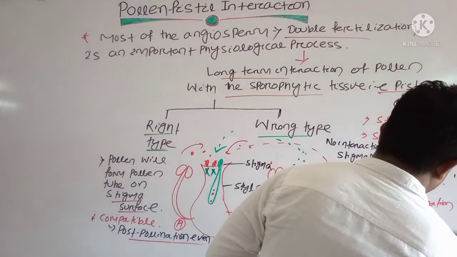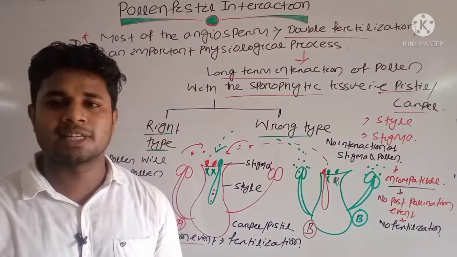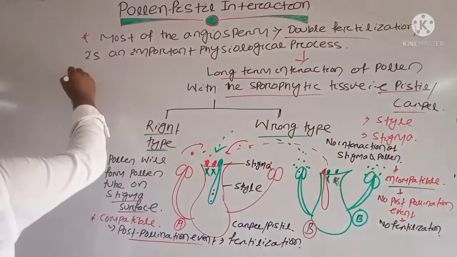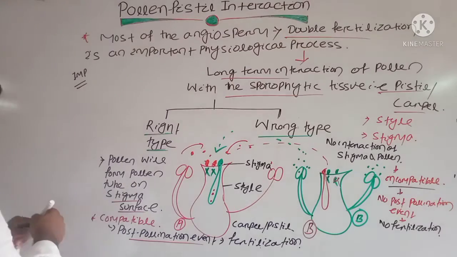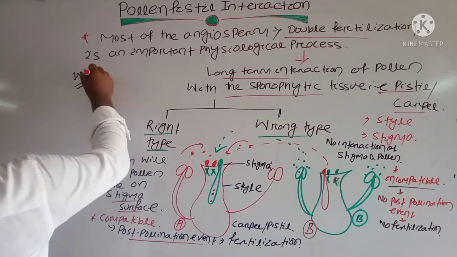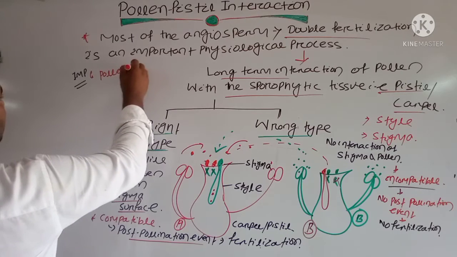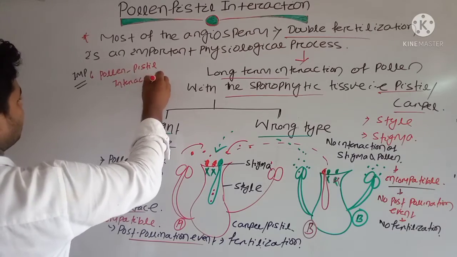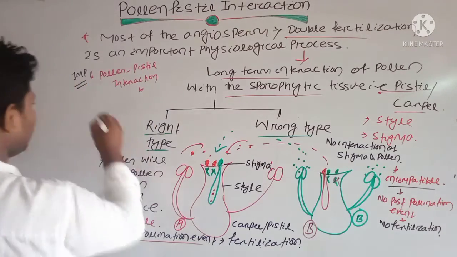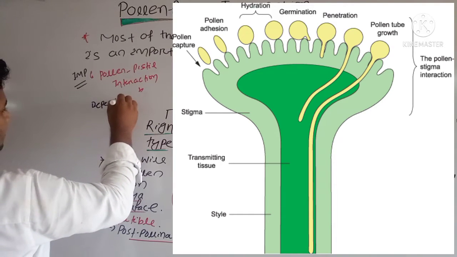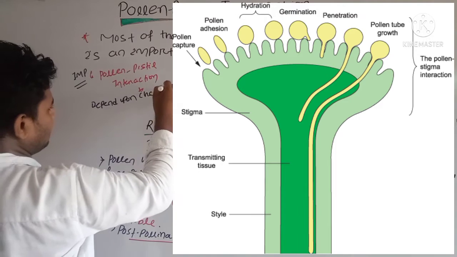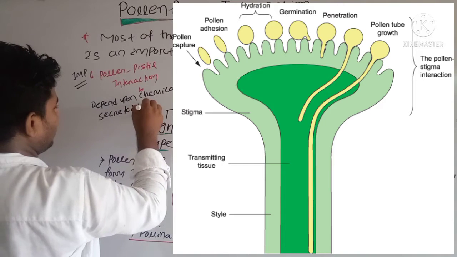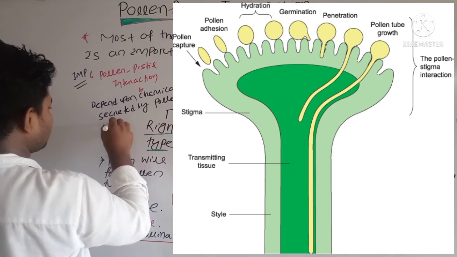Okay, and basically this type of interaction between stigma and your pollen needs a chemical. It is an important point. Remember that. These two types of pollen-pistil interaction mostly depend upon the chemicals secreted by pollen and stigma surface.